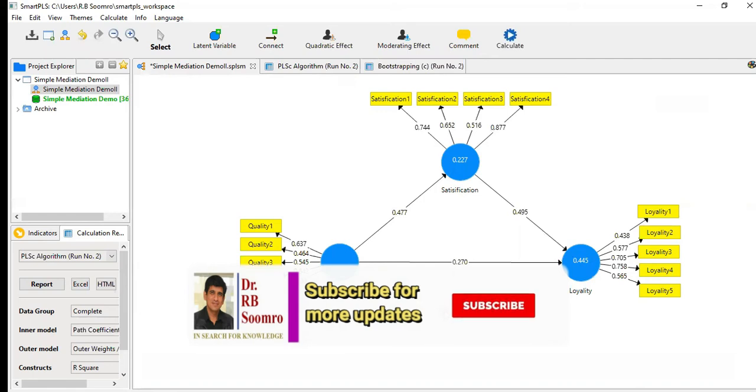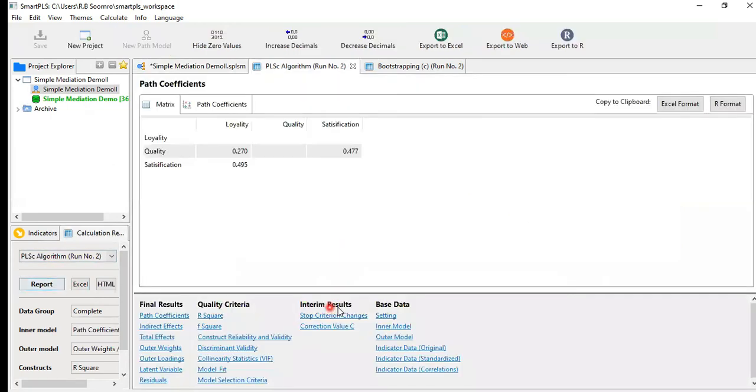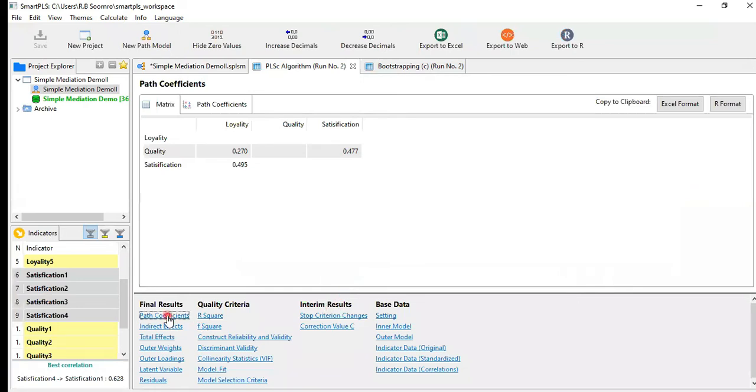So now first of all we have to check their reliability, validity, discriminant validity, collinearity, and all these things. Okay, let's start to check all these. Okay, report. In the report first we have to check out the path coefficient. We have 3 paths. Okay, one is direct and the others are indirect.